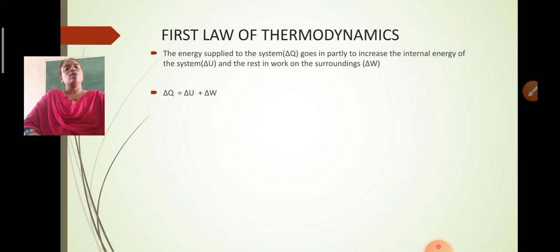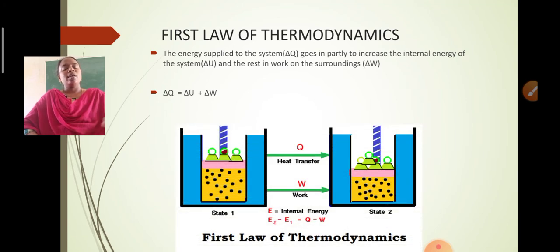Yes, delta Q is equal to delta U plus delta W, and you can easily check that using this system. The system is moving from state 1 to state 2, in which the piston is compressed towards the lower side in state 2, so the change in internal energy occurs: E2 minus E1, which is equal to Q minus W. Heat is transferred and it is converted into work done.